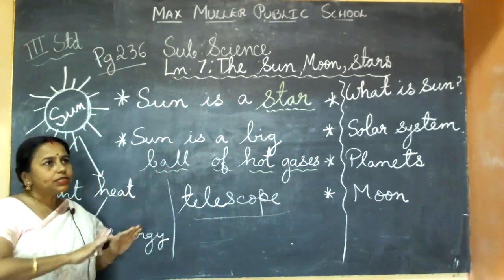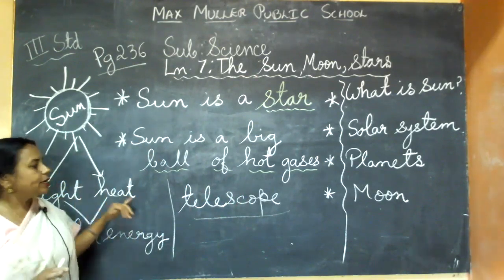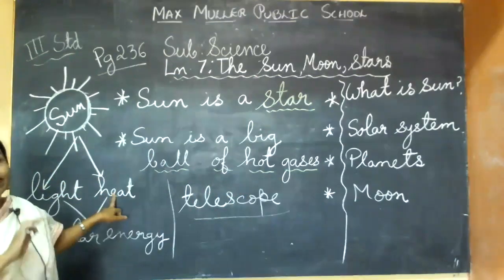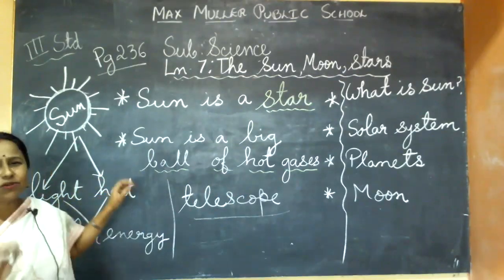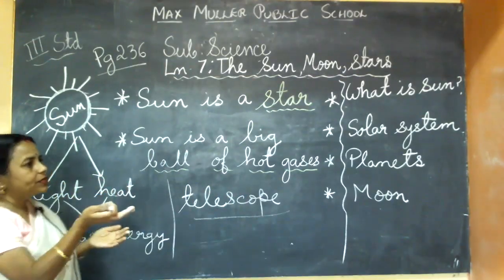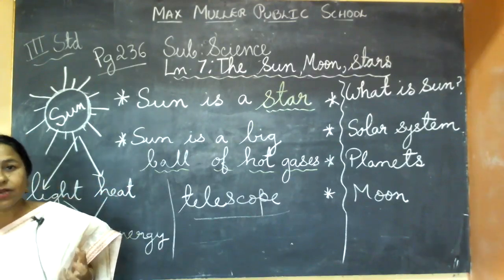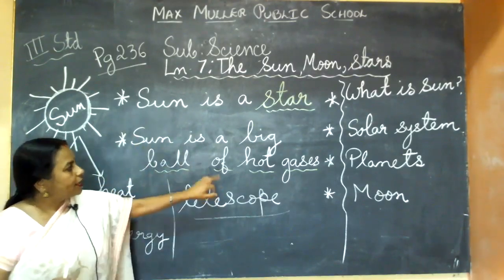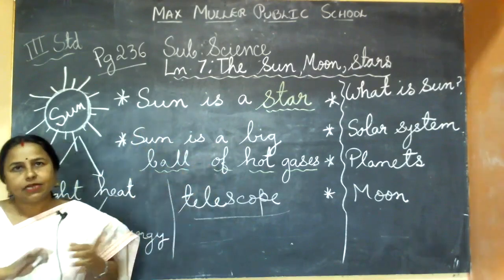No light means there won't be any heat also. No sun means there won't be any heat also. So without heat, what will happen? See, anything you keep inside your fridge becomes so cold. So imagine such a big ball of fire, this sun, being absent in our life.